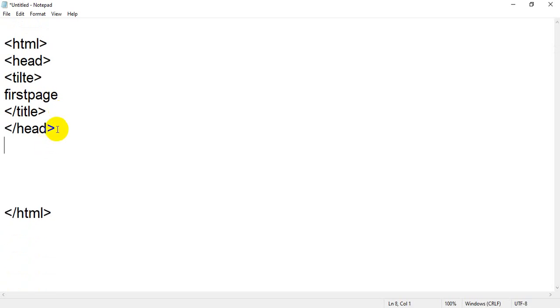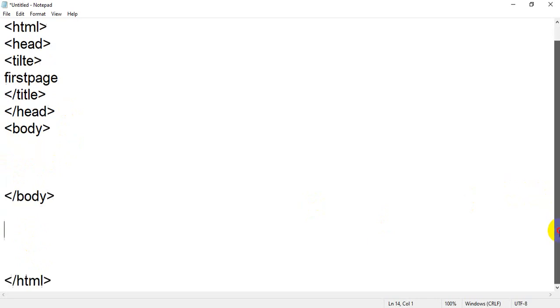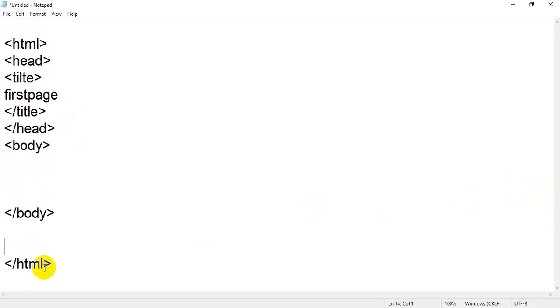Now after closing of the head tag, one of the most important and compulsory tags is the body tag. So I have to write body and then I have to write closing body. I think now you are very clear about opening and closing tags, and these all are container tags, means they are paired, so it's also called a pair tag. Now what is body? Body is the body of your web page. After the closing of the body you have to close HTML, that is the HTML closing.